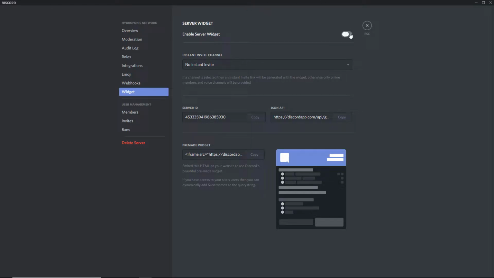If you want, you can just enable server widget, and you can do stuff like this. It's pretty cool. But I've never done it before, so I'm not really going to be able to tell you what to do with this. But you can try if you want.